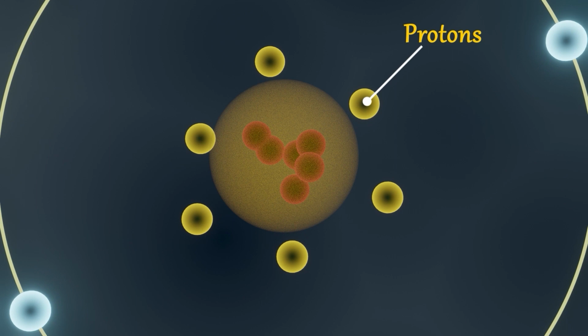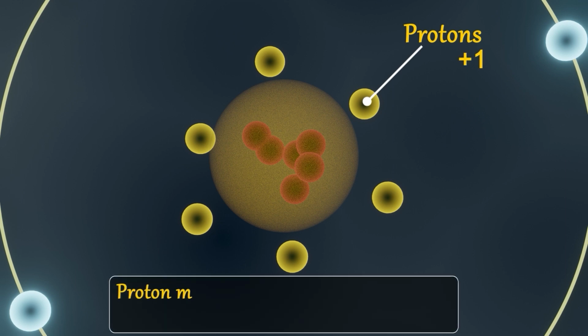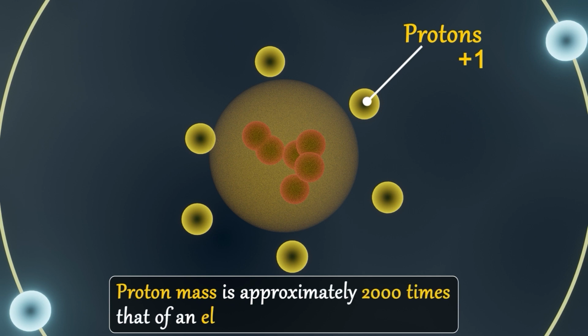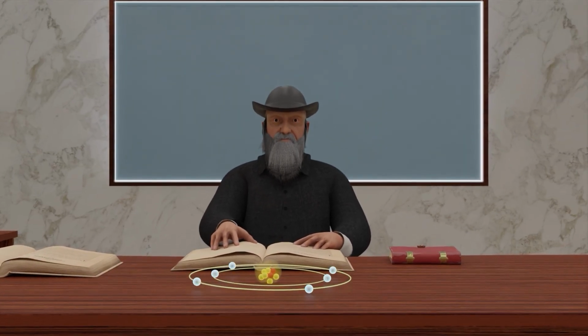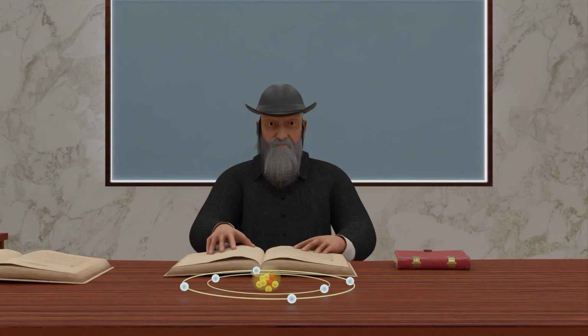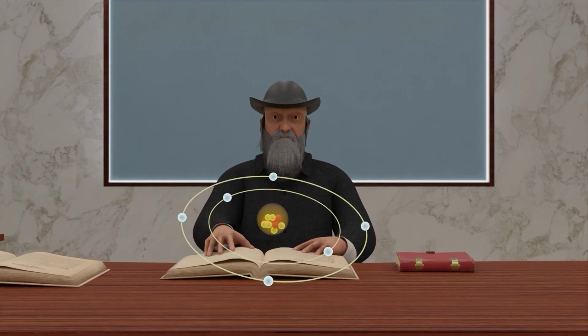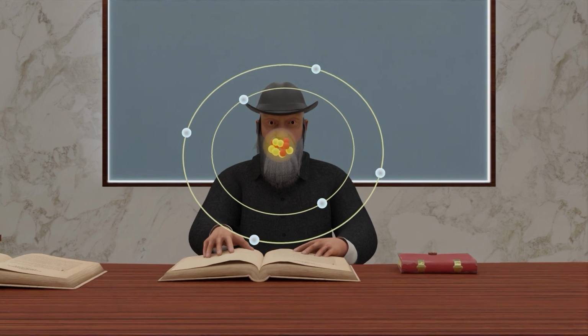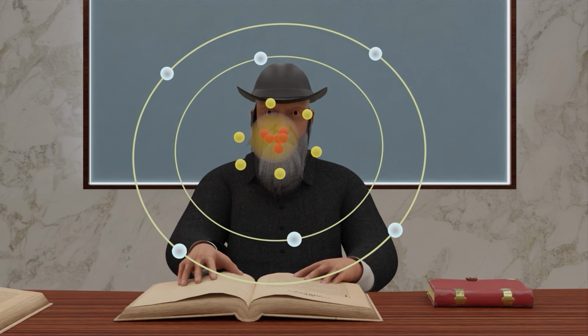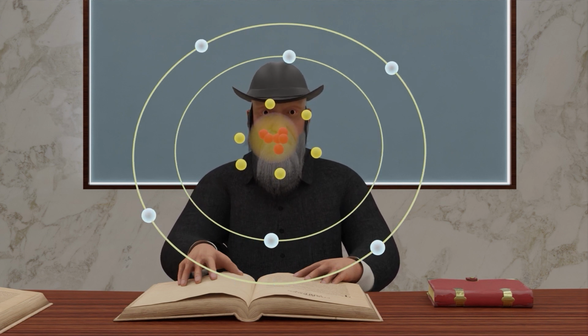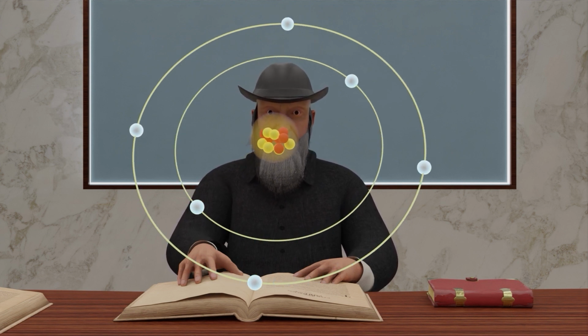The proton was found to have a positive charge represented as +1 and a mass approximately 2000 times that of an electron. The discovery of the proton revolutionized our understanding of atomic structure, providing insights into the composition of atomic nuclei and the fundamental particles that make up matter.